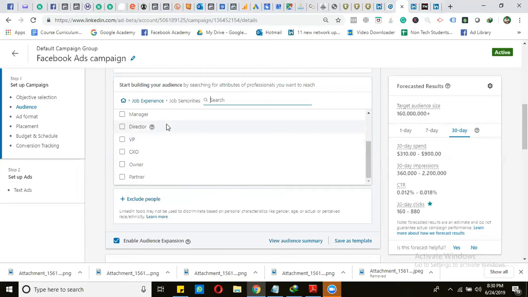Next is the director. They have the multifunctional management roles, and their job is to direct reports and leadership responsibilities for multiple groups or individuals. Next is the manager.